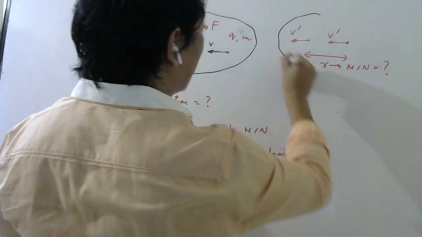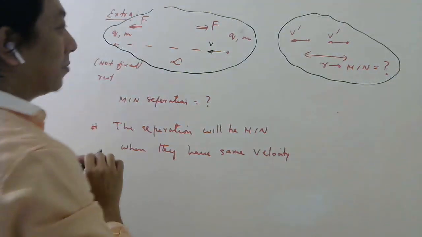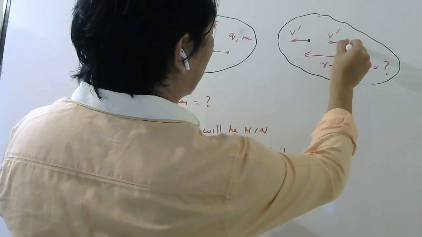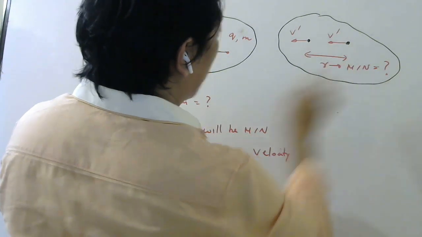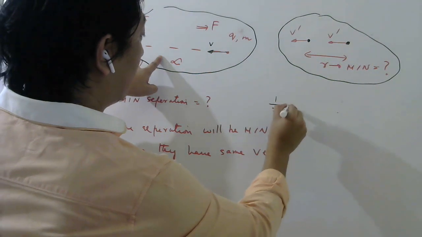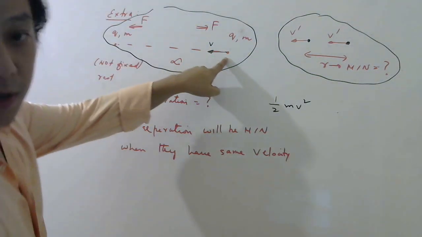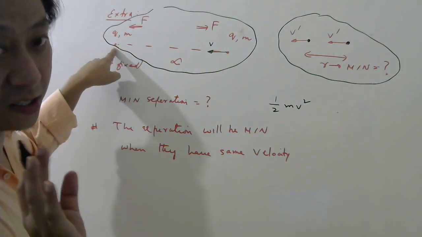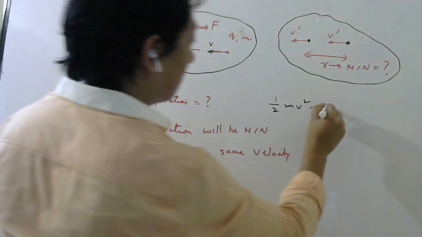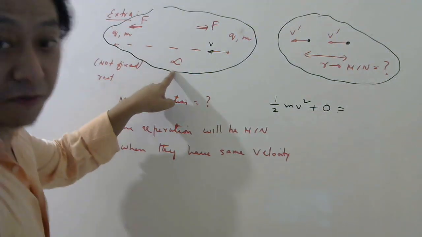So now let us use the law of conservation of mechanical energy between this initial situation and this final situation. Why am I calling this final? Because this distance between the particles is what we want, students. So let us write what is the kinetic energy here. Half mv square, right? What about this particle? It is at rest right now, so no kinetic energy. Potential energy right now is 0 because it is an infinite separation.